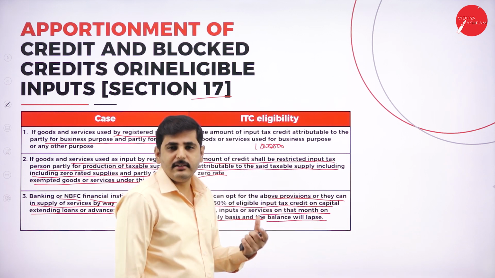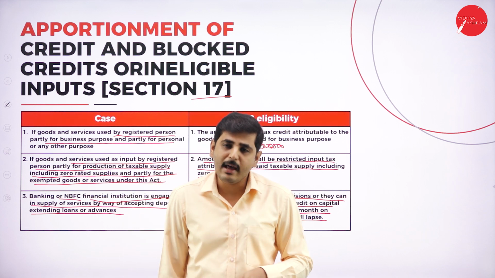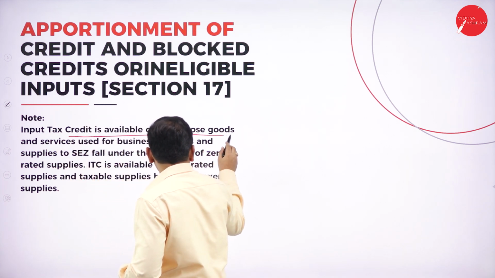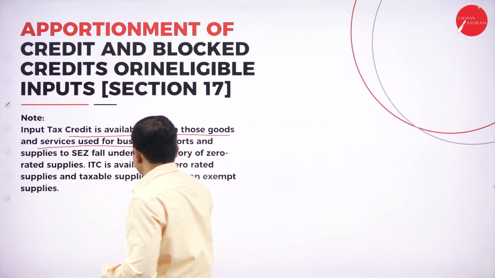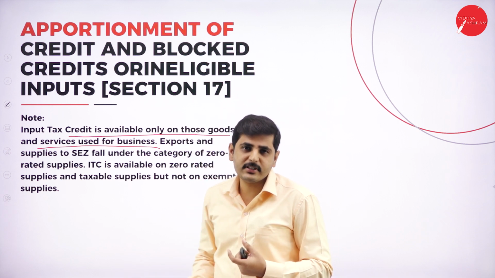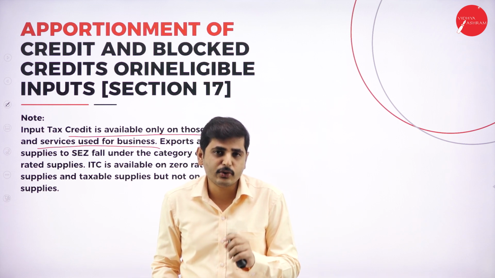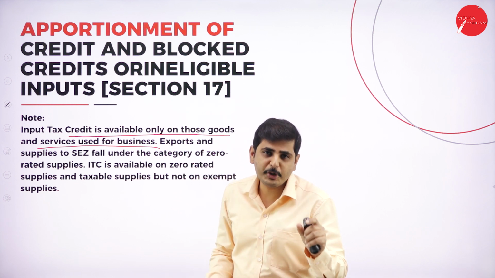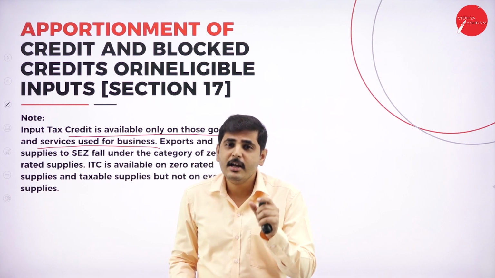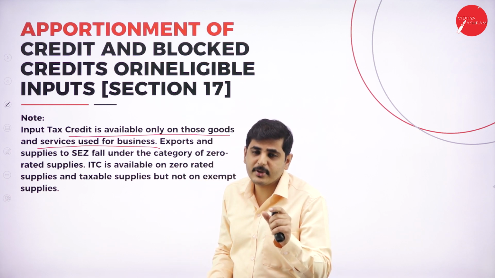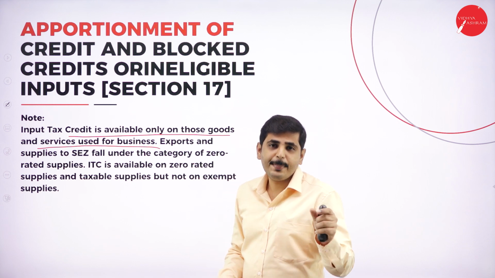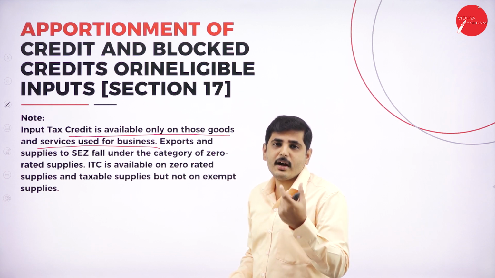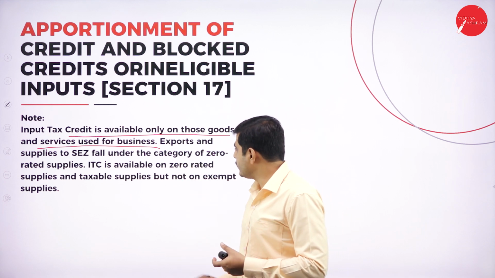So the remaining balance, they cannot get the input tax credit on the remaining balance. Next one, note number 1. Input tax credit is available only on the goods and services used for the business purpose. So if you are using the goods for personal purpose, input tax credit is not available. It may be a car or any other machinery or article, only for the business purpose, only for the production purpose or providing the service to the customer. If it is for personal purpose, if you are an ultimate consumer, you cannot claim ITC, input tax credit.